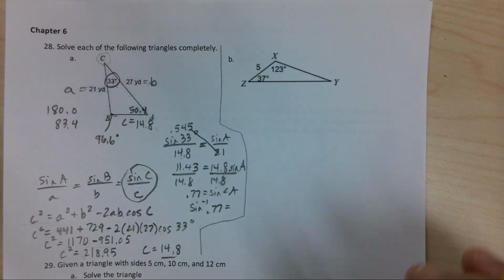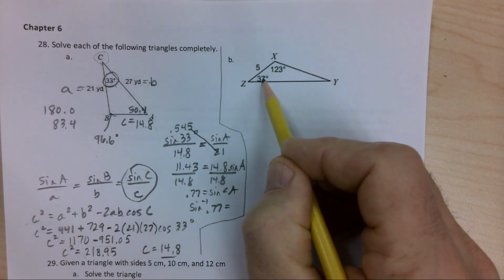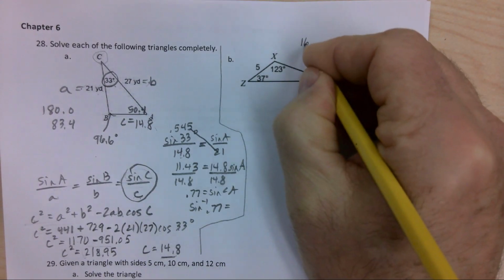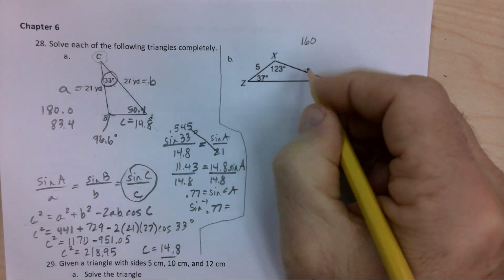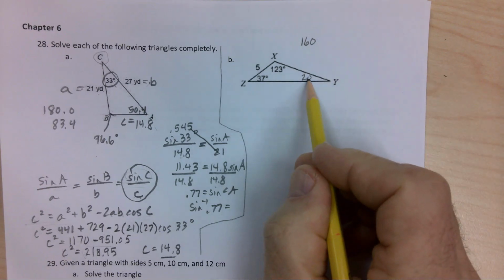Alright, another big old triangle to solve. So, you got 123, 37. Add those together, you get a nice, neat 160. And if I subtract that from 180, that's just an indirect way of telling me that that's 20.